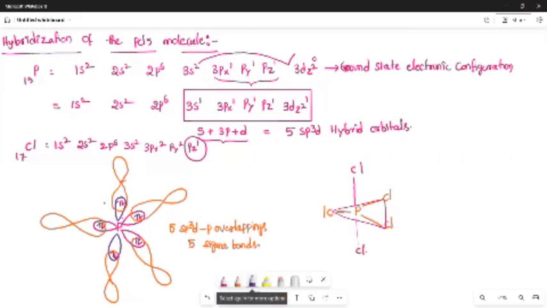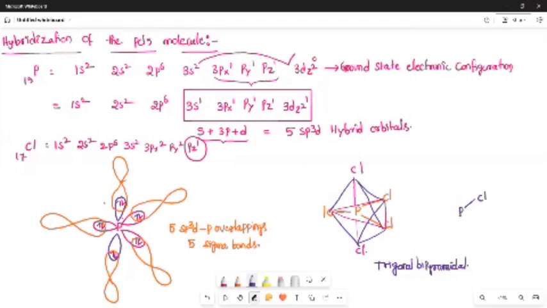So finally the shape of the molecule is trigonal bipyramidal. So hybridization is sp3d. The shape of the molecule is trigonal bipyramidal. If you draw it plainly, the shape will be like this.